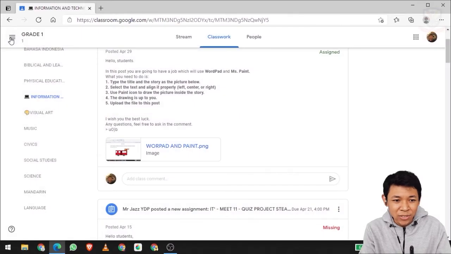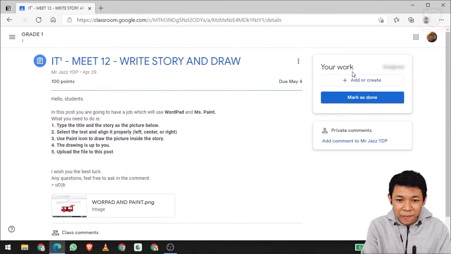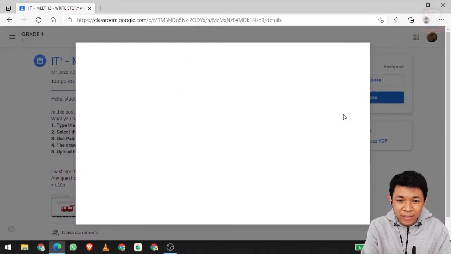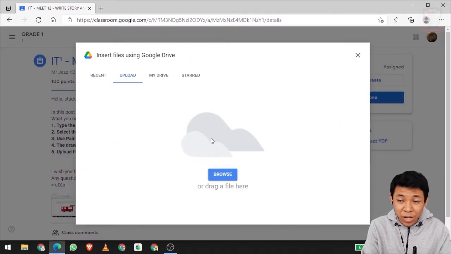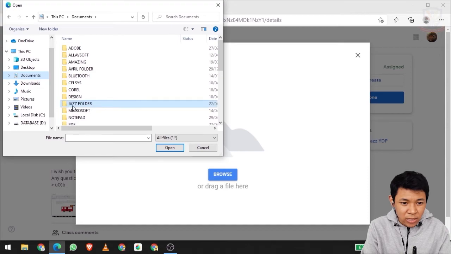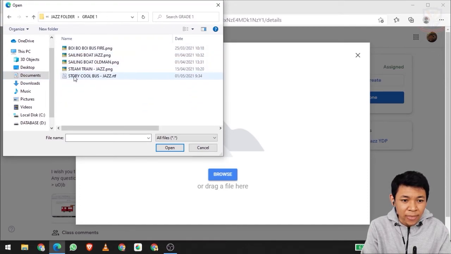We go back to the Google Classroom and then click the title. We are going to submit it. Add, and then file, then browse it. We are going to look for our file. It is in documents, test folder, grade 1, and there it is.